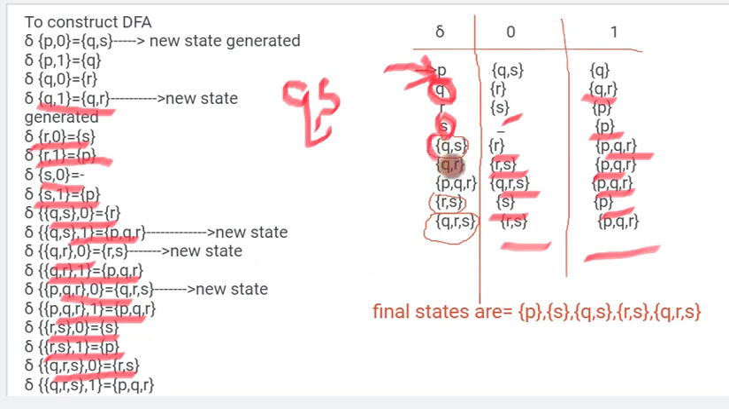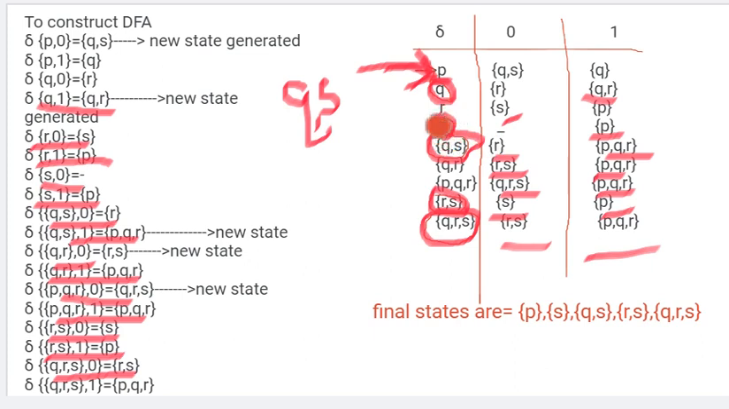For example, here see QS. Q is there, S is also there. It is a final state. That's why I circled it. Then RS: in RS, S is present, so the entire state is a final state. And QRS: in this Q and S are present, so it's a final state. In the tabular representation, the initial state we represent with an arrow, and the final state we represent with circles. I hope it is clear.